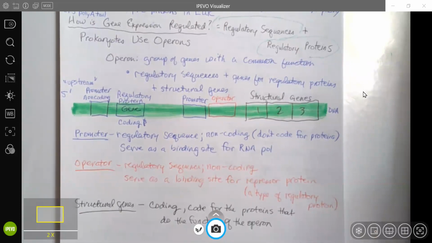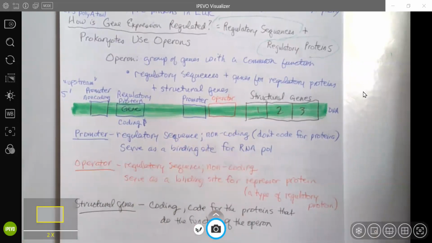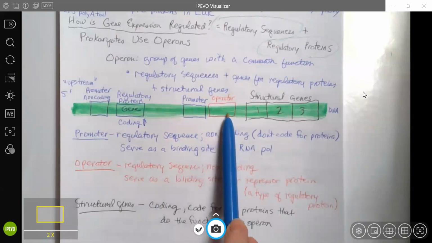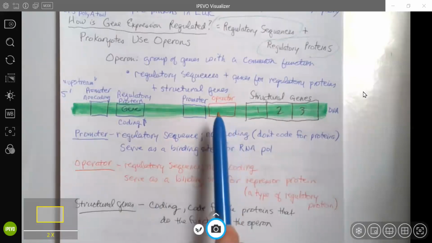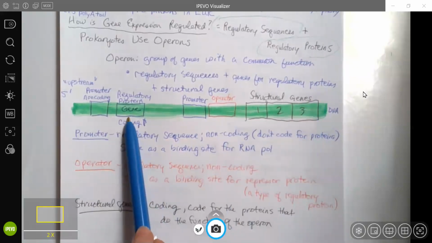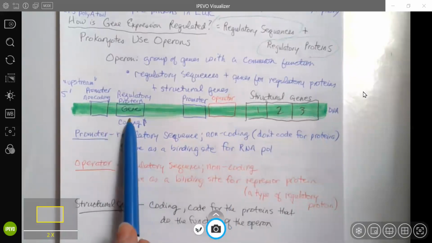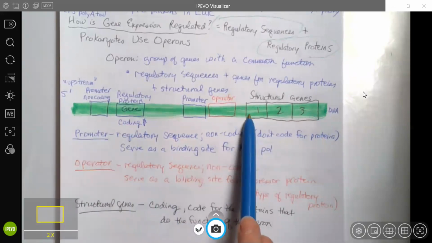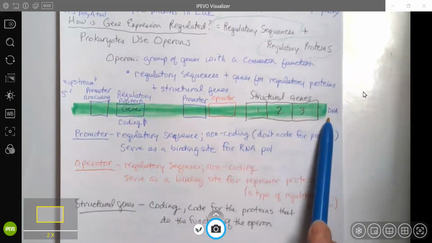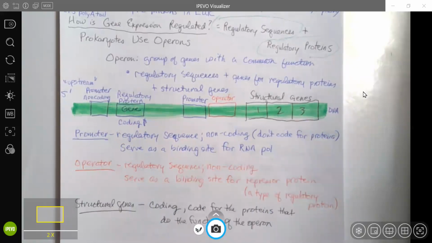Remember, all operons have regulatory sequences, promoters, and operators in this case. The promoter serves as the binding site for RNA polymerase. The operator serves as the binding site for the repressor. The operons also have regulatory proteins. The regulatory protein, which in both the Lac and Trp operon are repressor proteins, is coded for by this regulatory gene. And then operons have structural genes, which are also coding regions, which code for the enzymes that serve the purpose of that operon. So let's talk about the Lac operon first.